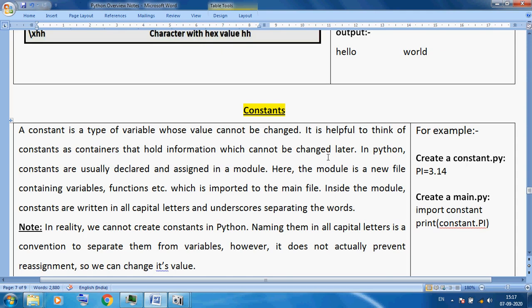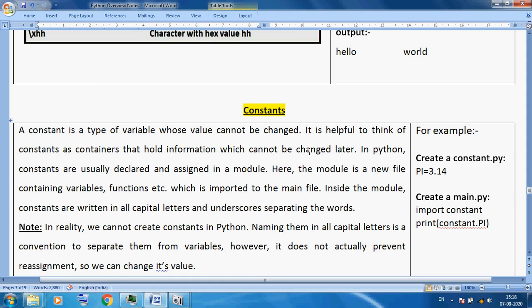But constant is a concept. A constant is a type of variable whose value cannot be changed. It is useful to think of a constant as a container that holds information that cannot be changed later. In Python, constants are usually declared and assigned in a module, okay. We will discuss that in more detail later.